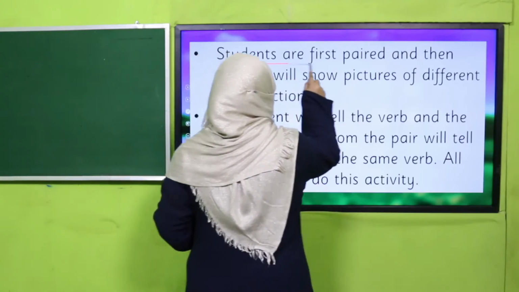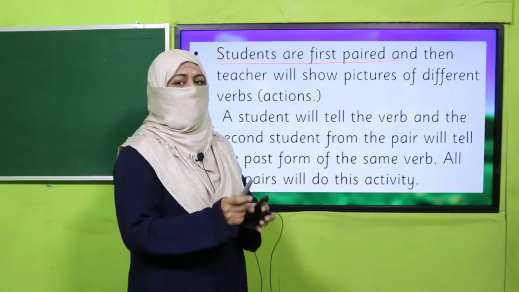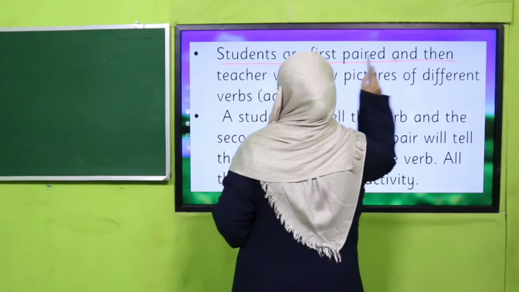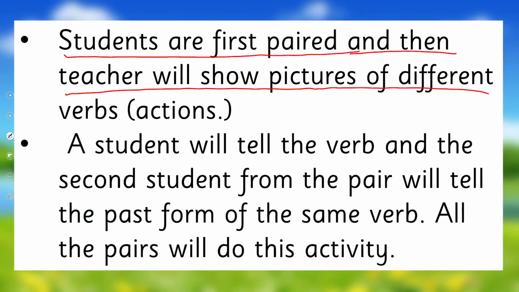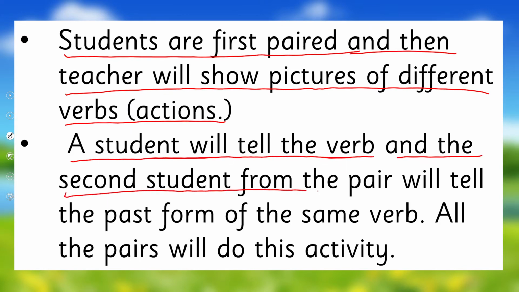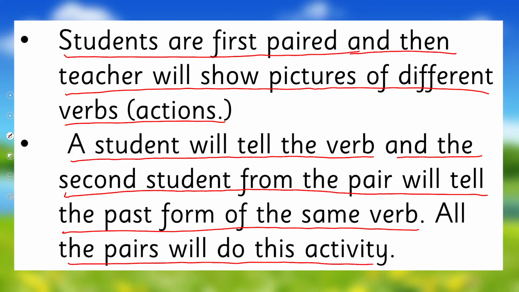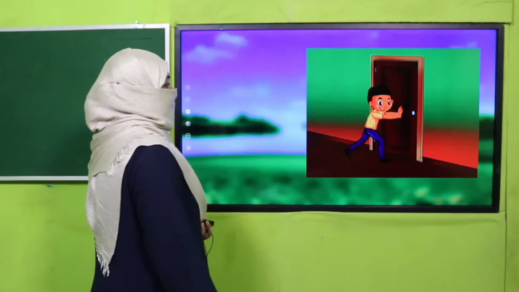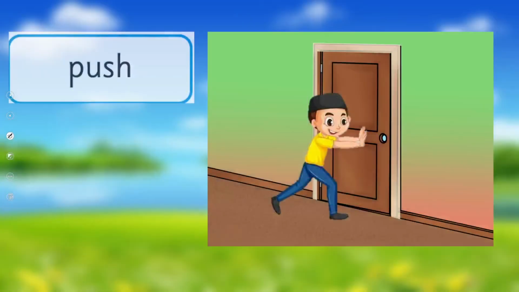Students are first paired, meaning the teacher will make pairs of students, and then the teacher will show pictures of different verbs, meaning actions. One student will tell the verb and the second student from the same pair will tell the past form of the same verb. And all the pairs will do this activity. So how are you going to do it? For example, this is a picture, and what is the action in this picture? Push. One child will say push, and the second child from the same pair will say pushed.